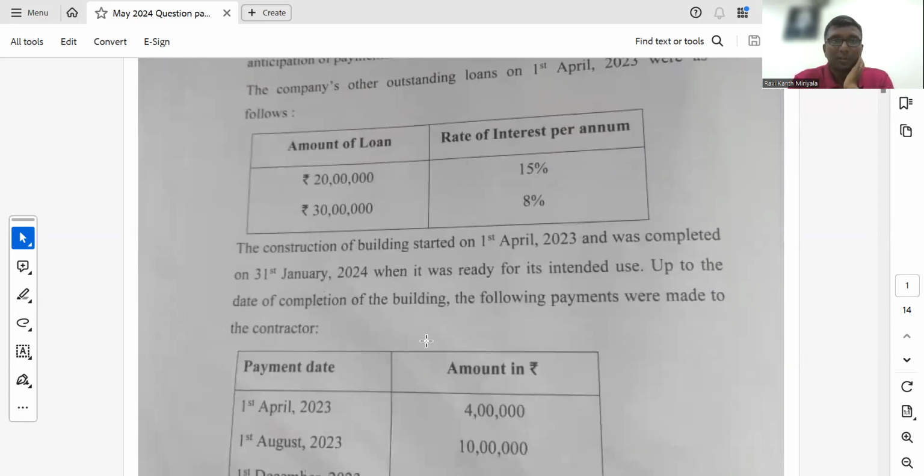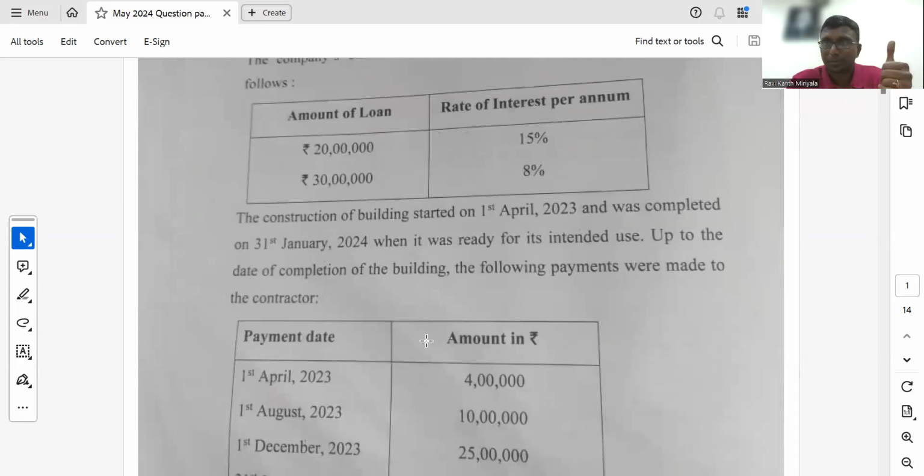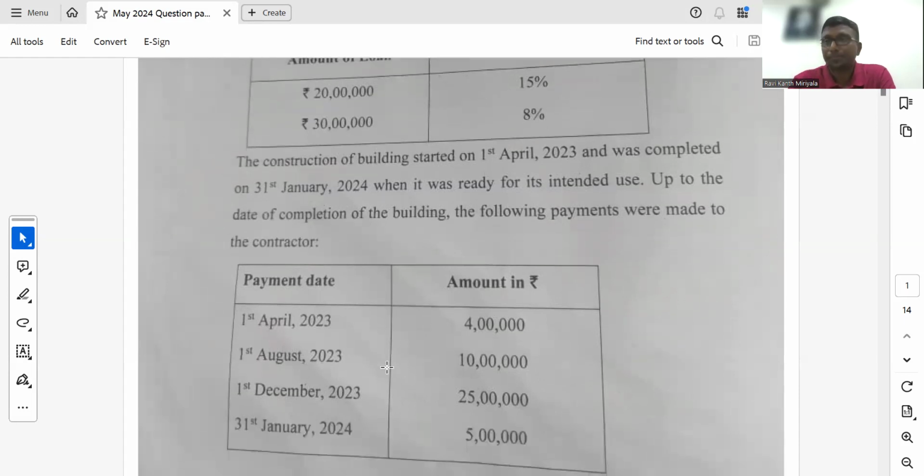Next, what have they done? The construction started from 1st April till 31st March, that means a 10 months time. This is considered a qualifying asset because they have mentioned it in the bracket, so you don't need to decide whether it's a qualifying asset or not. They have made the payments at different dates. This is exactly the same question which is available in the Advanced Accounting Made Easy book, and the same question is also solved in the classroom.